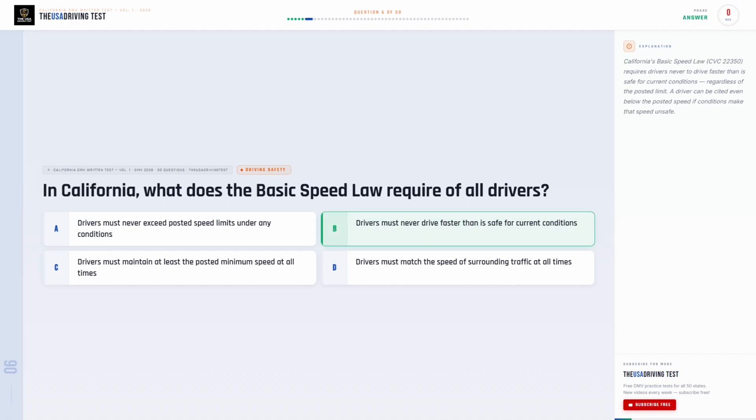The correct answer is B, drivers must never drive faster than is safe for current conditions. California's basic speed law, CVC 22350, requires drivers never to drive faster than is safe for current conditions, regardless of the posted limit. A driver can be cited even below the posted speed if conditions make that speed unsafe.